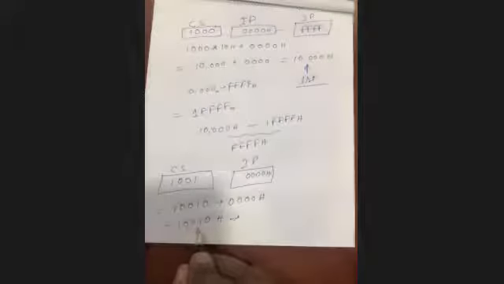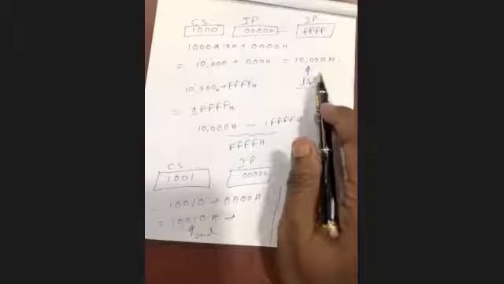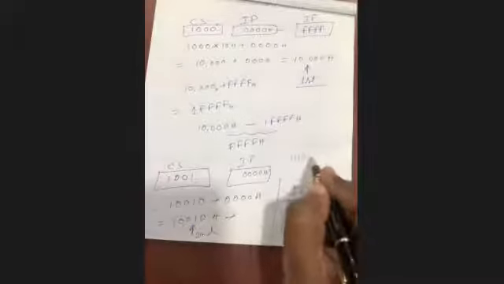This is the first segment, and this is the second segment. So what is the minimum length of a segment? Second segment minus first segment: 10010 minus 10000 is 10H. So the minimum length is 10H.